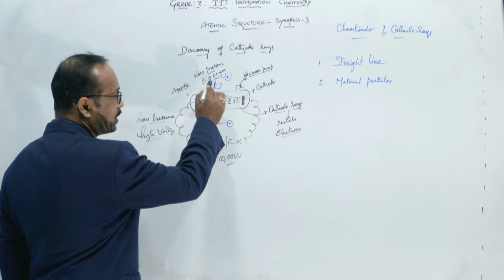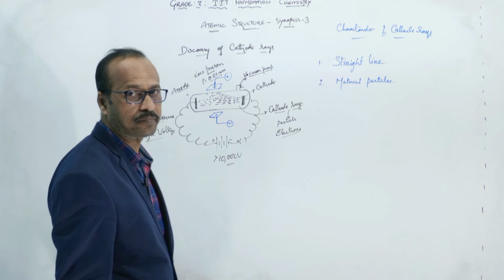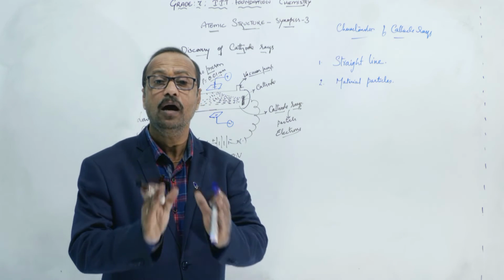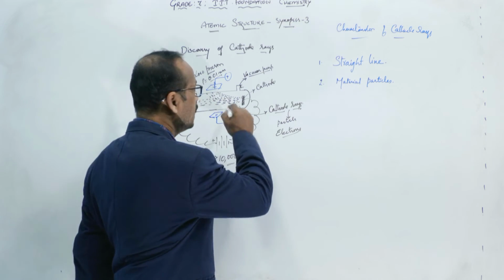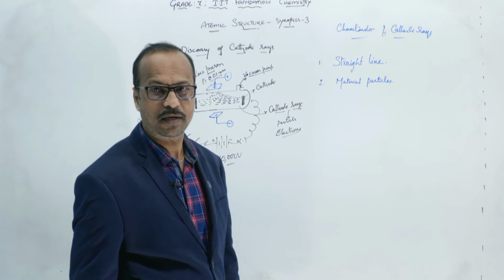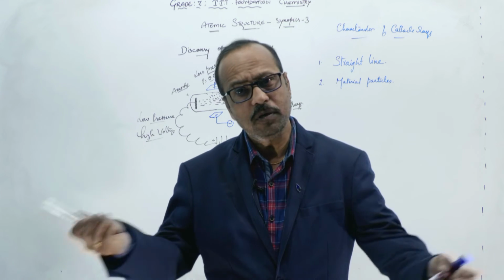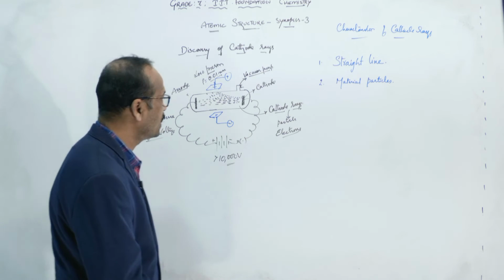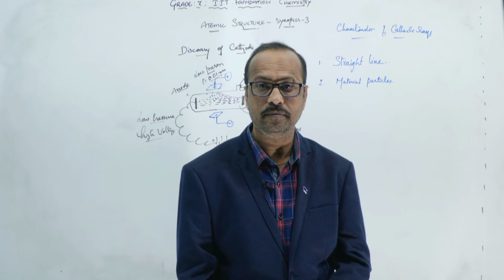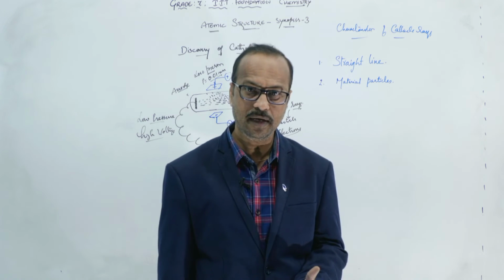So here they are deflecting, means what? Here these are attracted towards the positive charge. They are attracted towards which charge? Positive charge. They are attracted towards the positive charge means what? They are negatively charged particles, because opposite charges attract, right? So by this we can say that cathode rays deflect in the electric field.